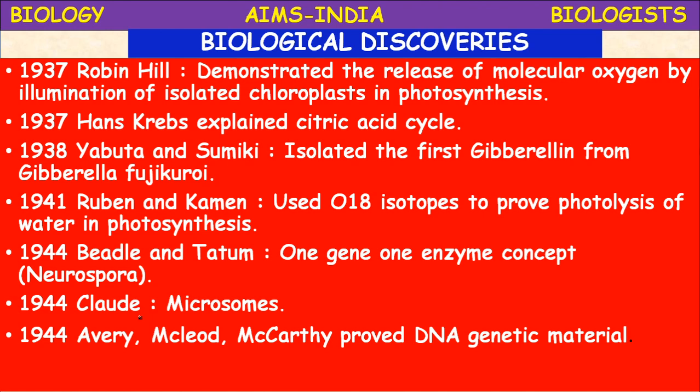In 1944, Claude discovered microsomes in the cells. In 1944, Avery, MacLeod and McCarty, these three scientists together proved that DNA is the genetic material.